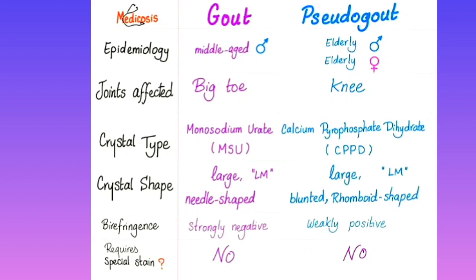Birefringence. What is the birefringence? How can you remember? I told you, P for pseudo gout, P for positive. So pseudo gout is positive in birefringence. Birefringence is positive in pseudo gout, not in gout. In gout you get negative birefringence.